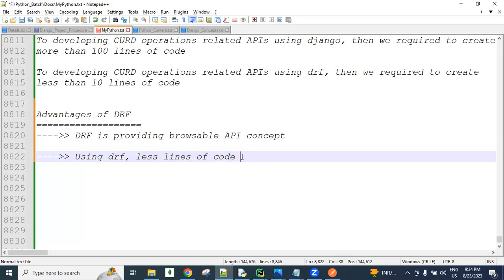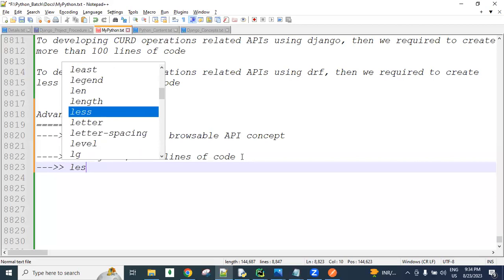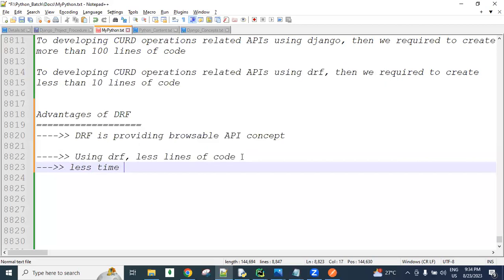Less lines of code we are writing, so here you can make a lot of points, guys. Less lines of code means within less time we can develop the APIs.